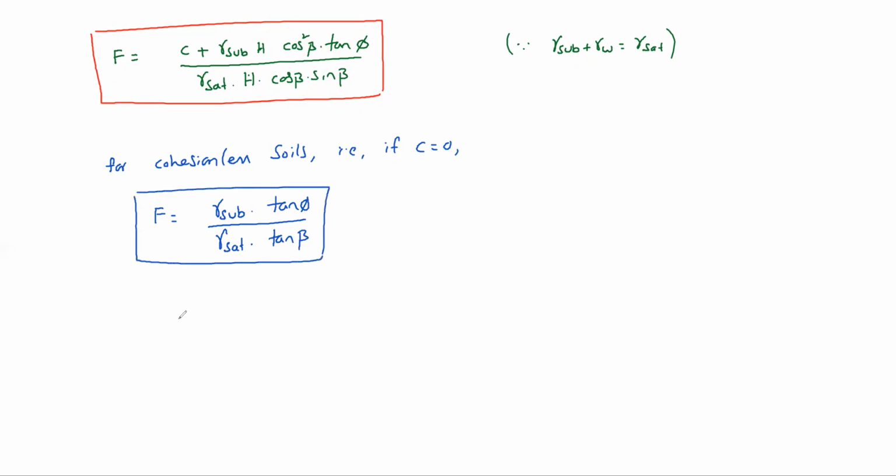Generally, if you take gamma sub as 10 kilonewton per meter cube and gamma sat as 20 kilonewton per meter cube, this is half. F equal to half of tan phi by tan beta.